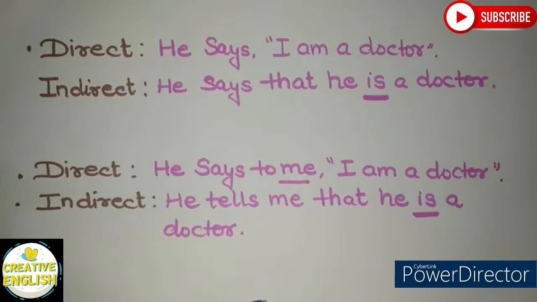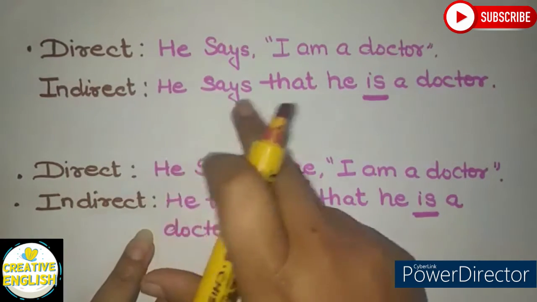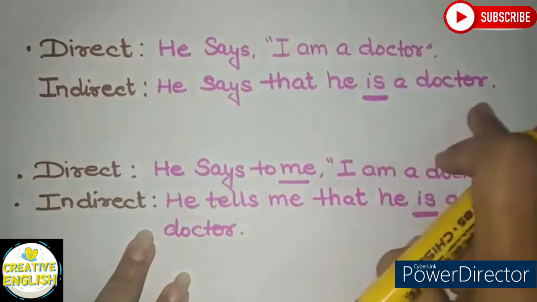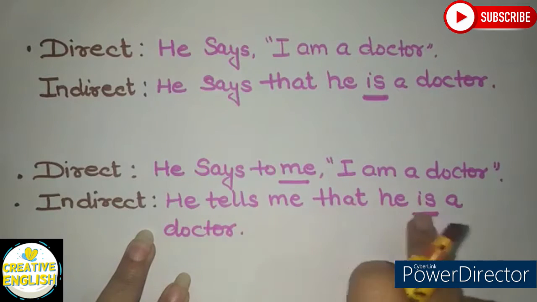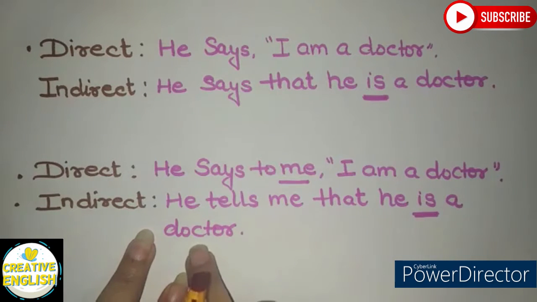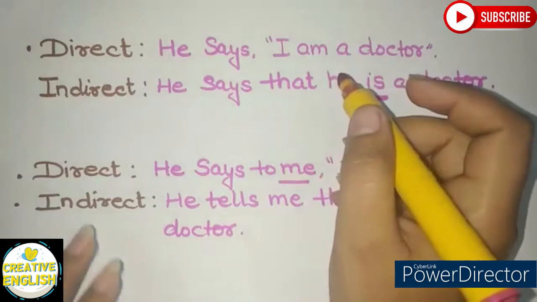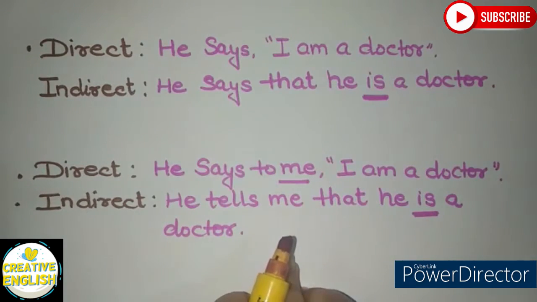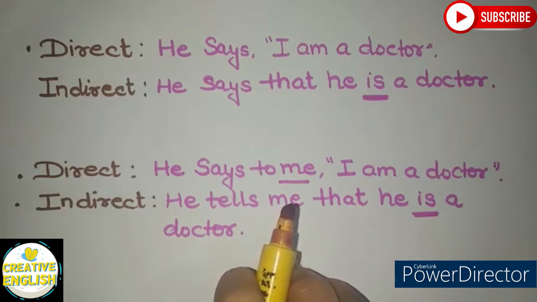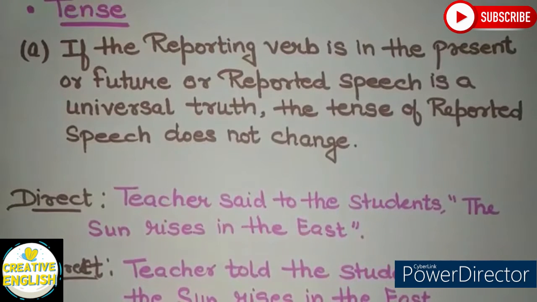So we can write it as "He says that he is a doctor", or "He tells me that he is a doctor." Let me repeat it for you. If the reporting verb is in the present tense, the tense of the direct speech does not change.